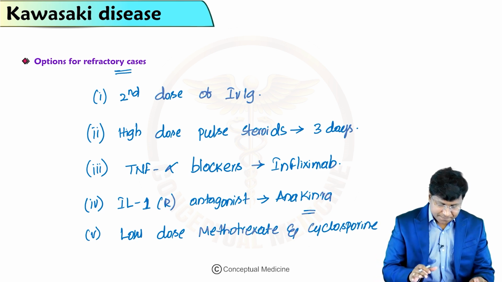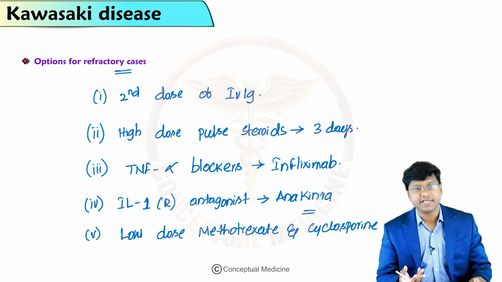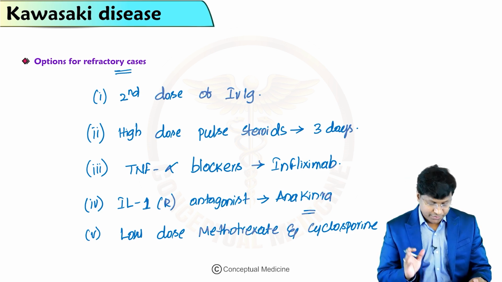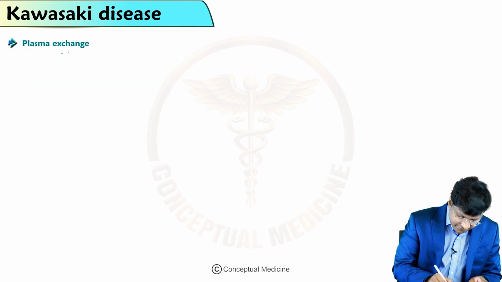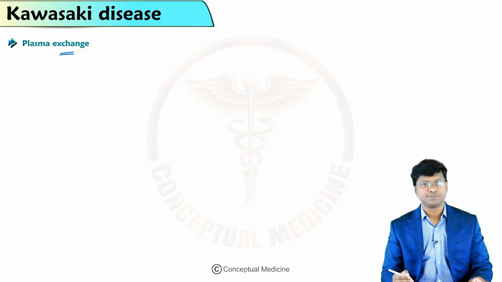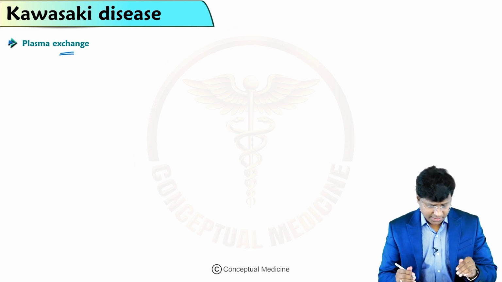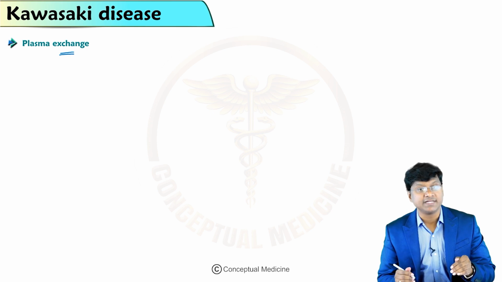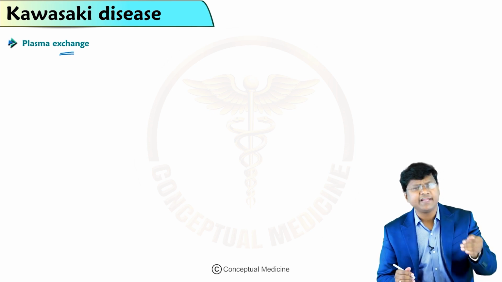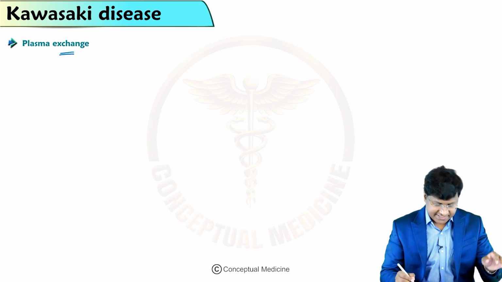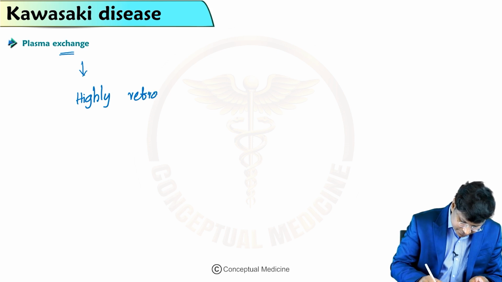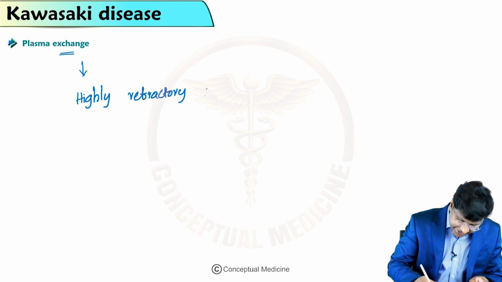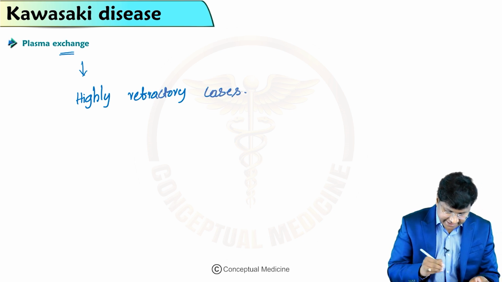So these are the other options for refractory cases who don't respond to intravenous immunoglobulin as well as aspirin. Then we have another option, plasma exchange. Plasma exchange should be considered only in highly refractory cases in which other therapies have failed.